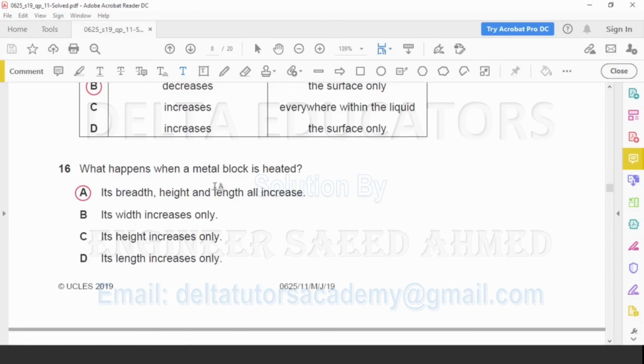When we heat any object, its length, breadth, height, all the sides increase. Or simply we can say, when we heat a metal block, its volume increases. And volume means length, breadth and height. So here we can say its breadth, its height and its length all increase. So the correct option is option A.